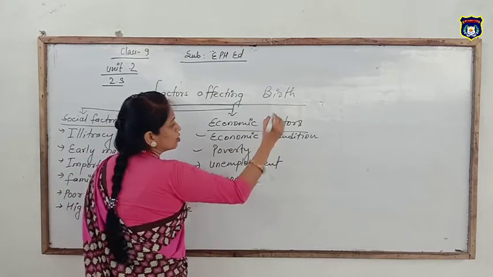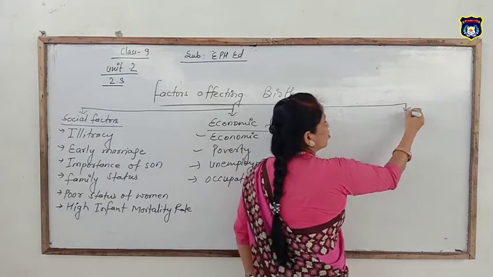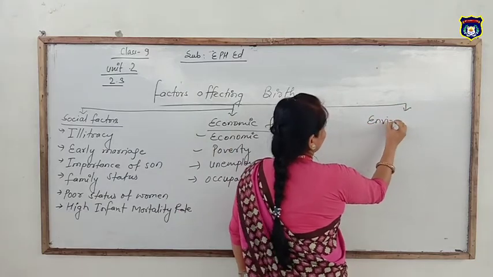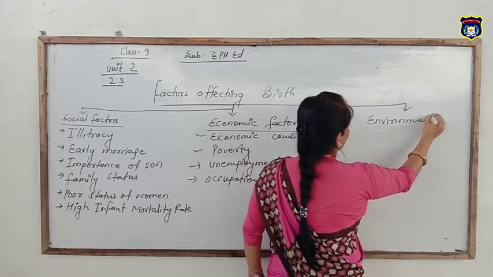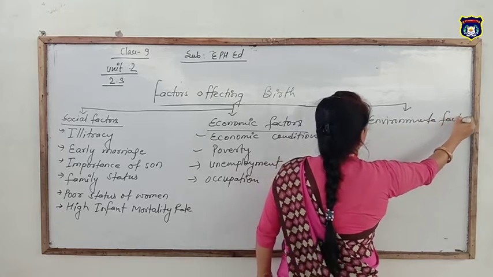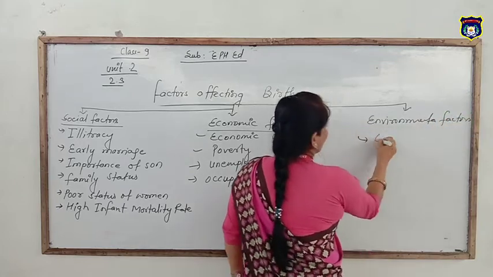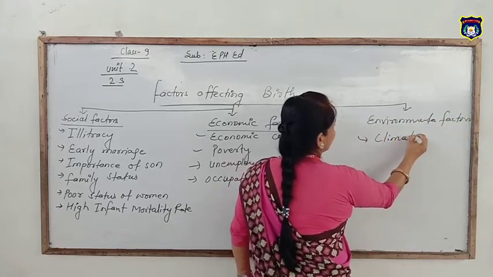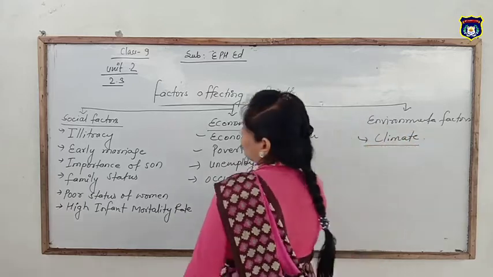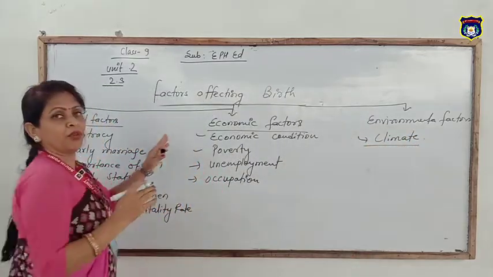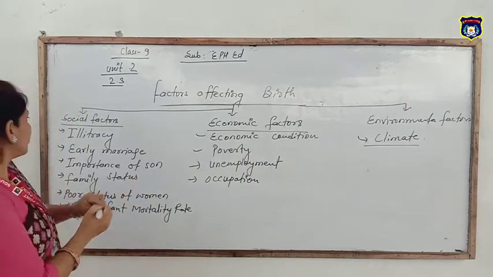And the last factor is environmental factor. There is climate. So students, we are going to describe all these points. Listen carefully one by one and list here.